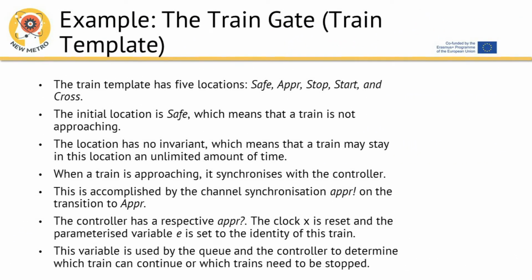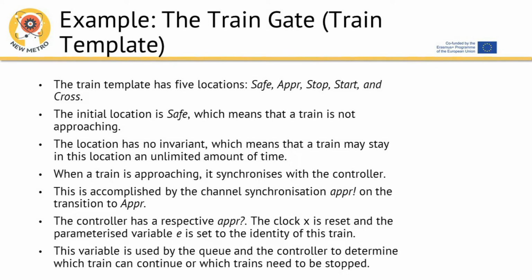Example, the train gate, train template. The train template has 5 locations: safe, upper, stop, start, and cross. The initial location is safe, which means that a train is not approaching. The location has no invariant, which means that a train may stay in this location an unlimited amount of time.